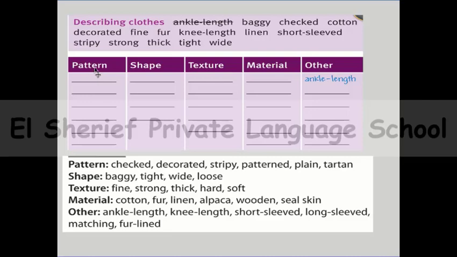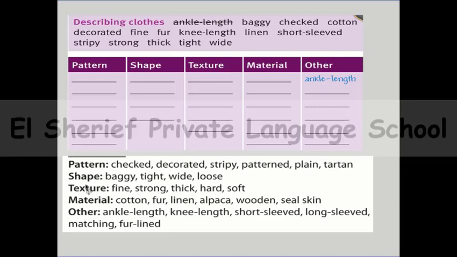Pattern is a regular arrangement of lines or shapes or colors on your clothes. Sometimes your clothes may be striped, decorated, patterned or plain. These are some words for describing the lines on your clothes.